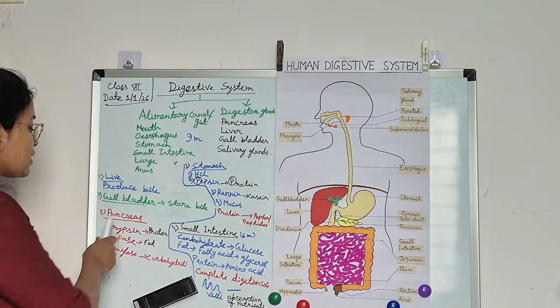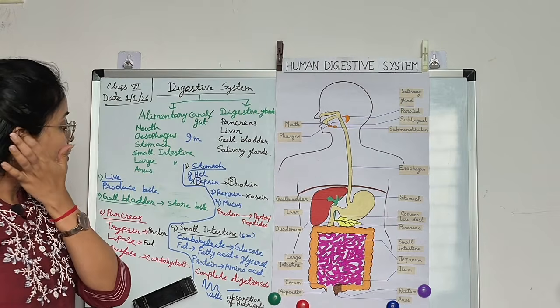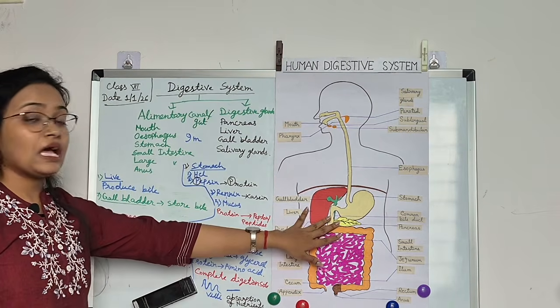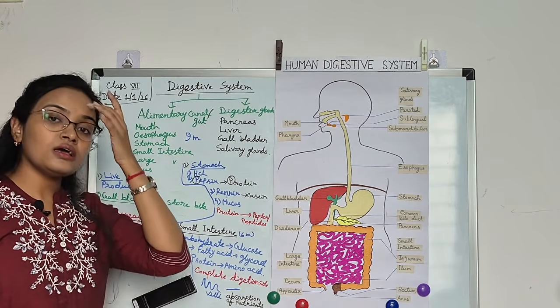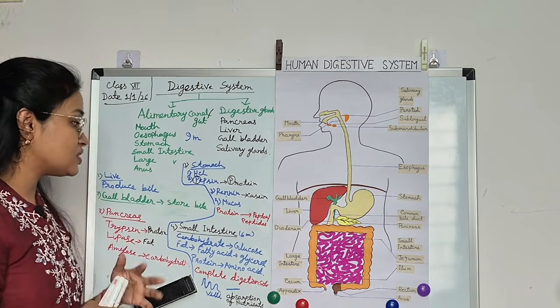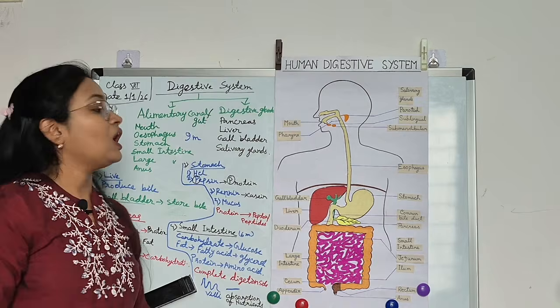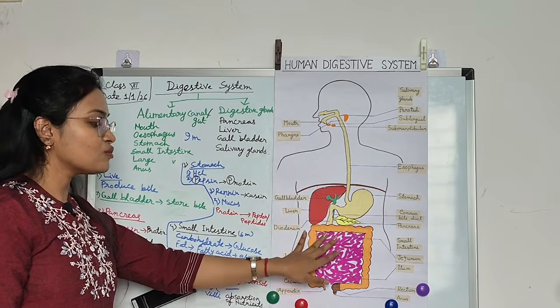These three types of enzymes are secreted by the pancreas, and this pancreatic juice and bile combine together and digest all the three types of food, and complete digestion occurs in the small intestine.